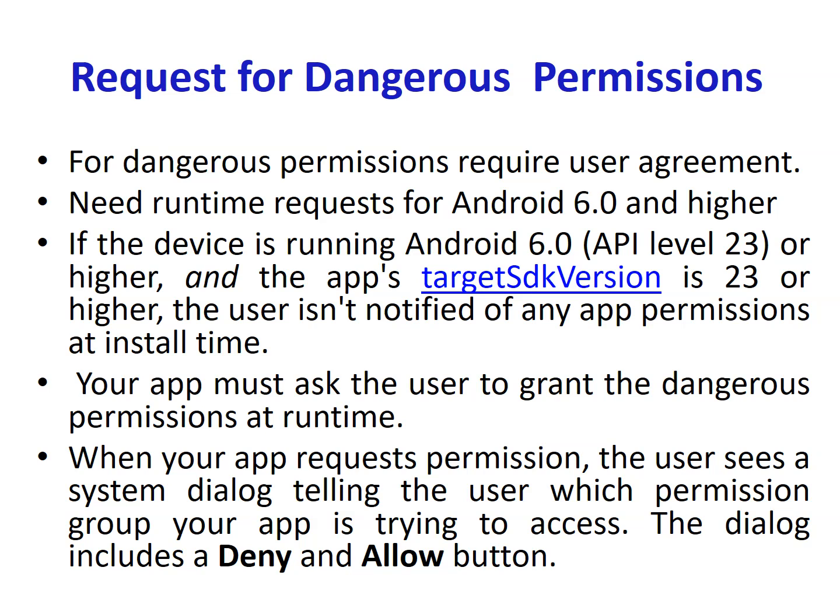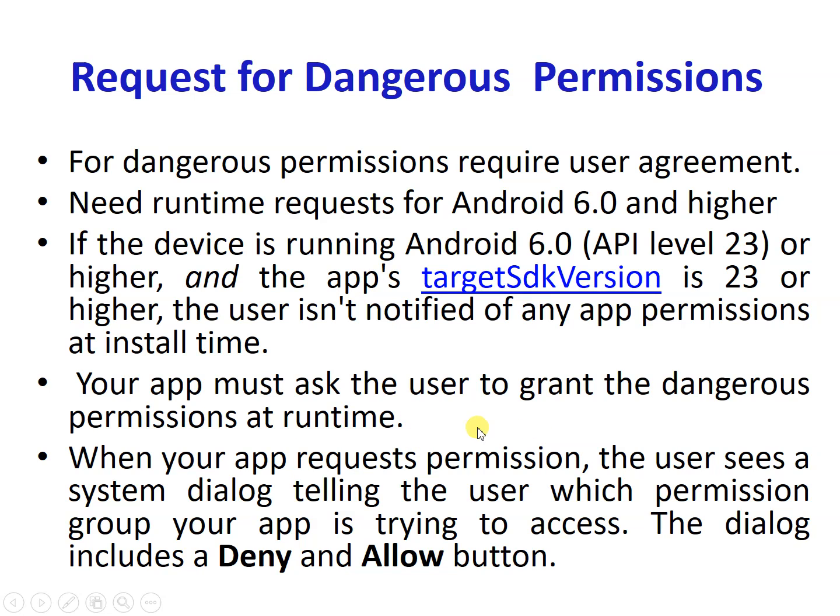It needs a runtime request, meaning when your application runs, it will ask. So if your device is running Android 6.0, API level 23 or higher, or the target version is 23, then you have to write code yourself for requesting a permission. Or if the mobile phone is less than 6.0, API level 23, then automatically at installation time it asks for permission.